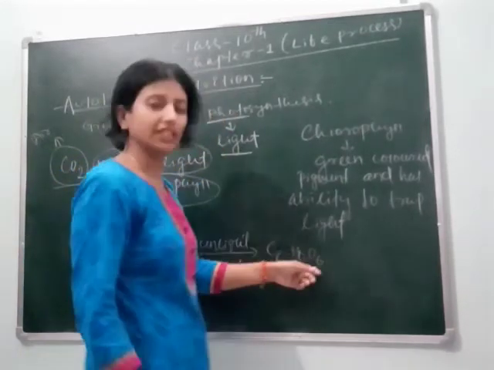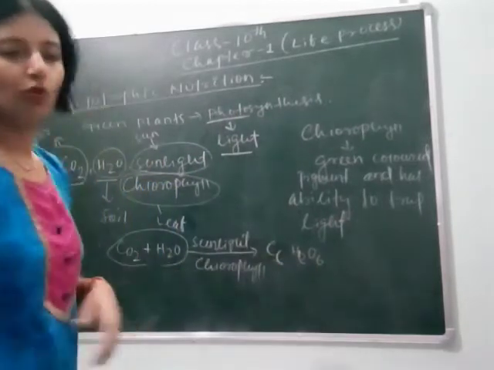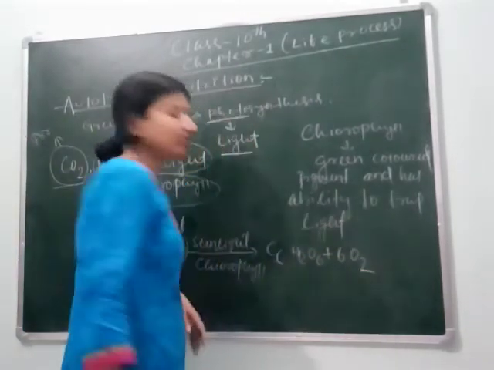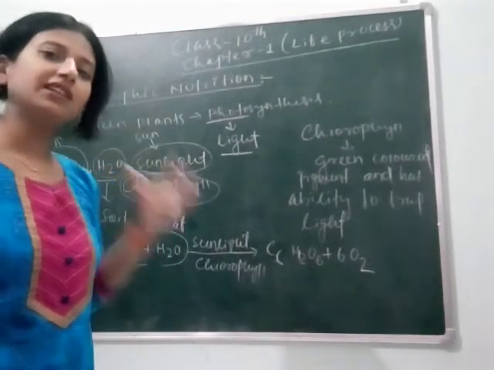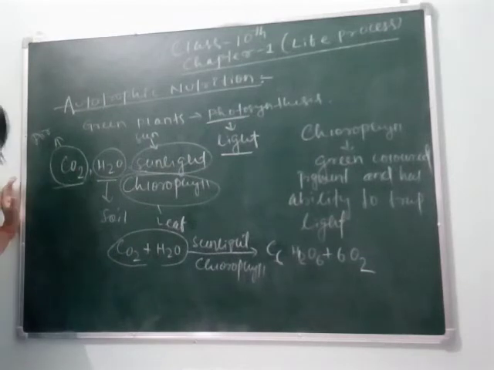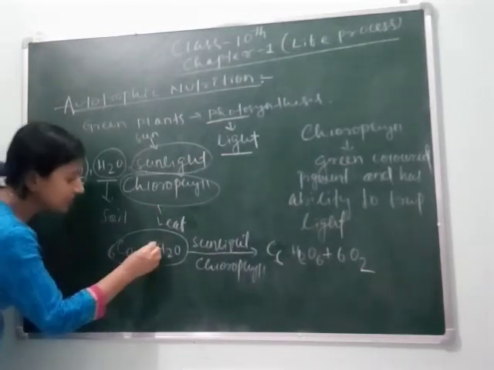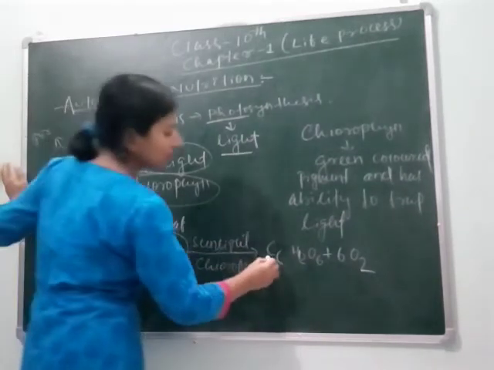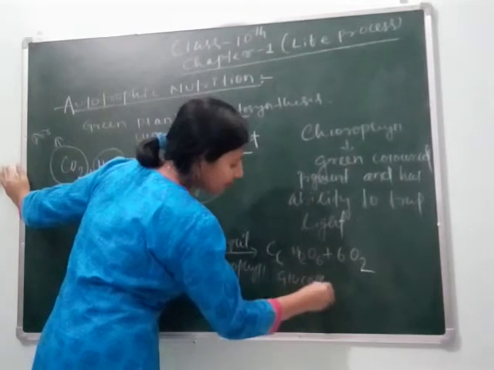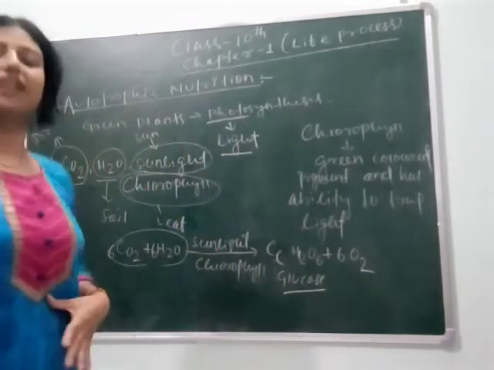C6H12O6. This is the formula for glucose, and 6O2. As we know, during photosynthesis, oxygen is released. So here, in chemistry, you have studied the balancing equation. So here 6CO2 plus 6H2O gives rise to C6H12O6, which is called your glucose. Here, green plants make glucose.